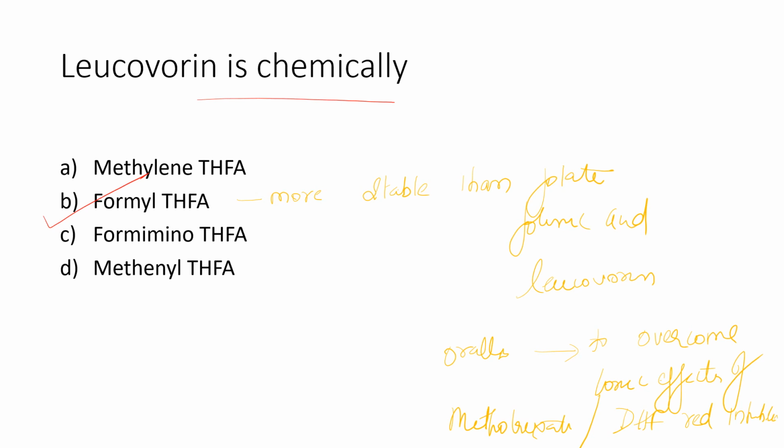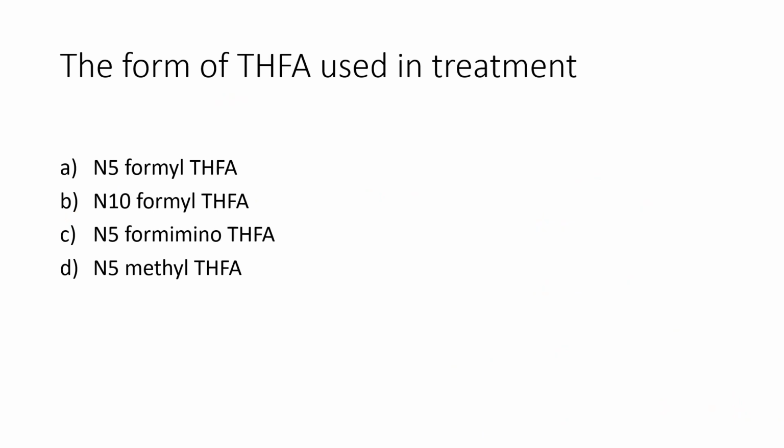So leucovorin is chemically formyl THFA. Which is the form of THFA that is used in treatment? Answer is formyl THFA, and the synthetic compound is leucovorin. The N5-formyl THFA is known as folinic acid and the synthetic compound is leucovorin, used in cancer therapy to overcome the toxic effects of methotrexate.